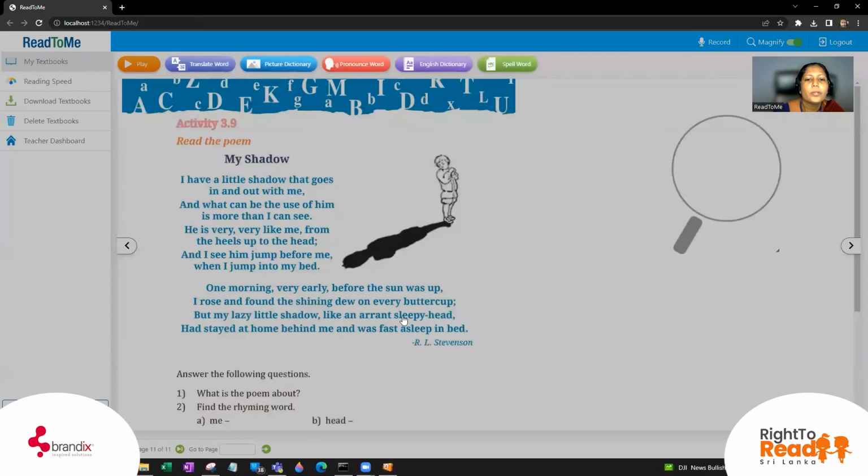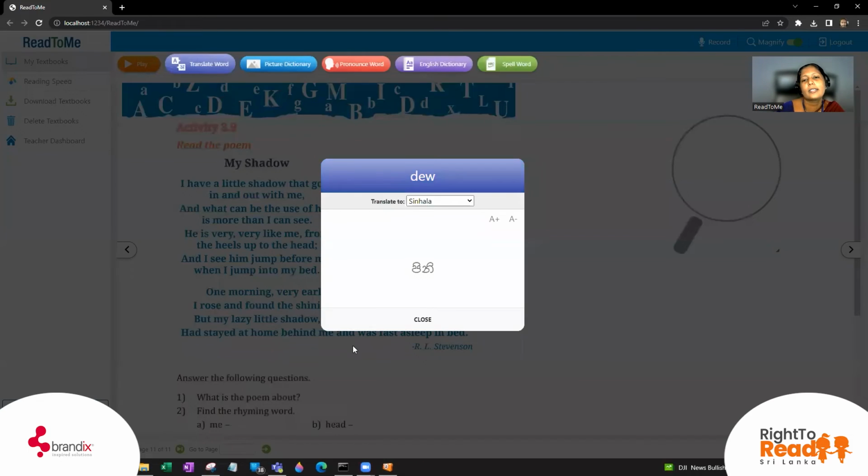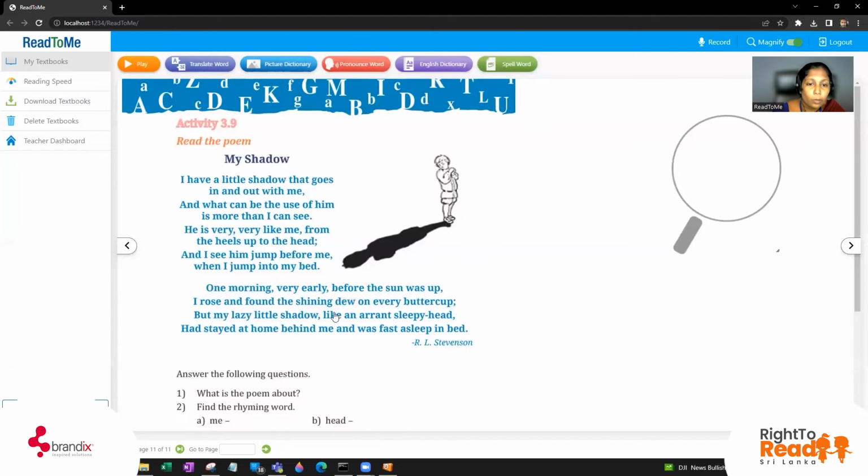Okay, dew is not found. Okay, we'll move on to the translation word and see. Yes, it's simple terms in Sinhala Pini. Everybody knows drops, water drops. That is okay. That is dew. So the shining dew on the every buttercup.